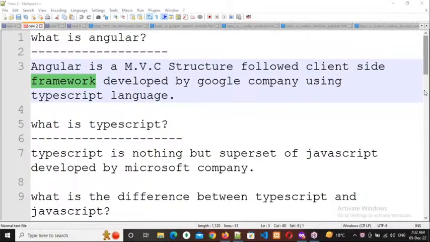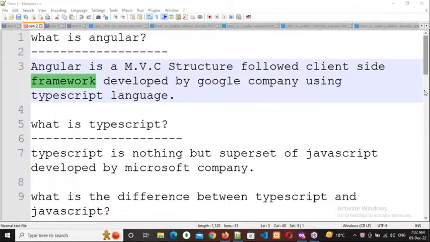So as a programmer, of course, the entire application cannot be done by only one programmer, but as programmers, we need to take care of three things. One is performance, second one is security, and the third one is SEO friendly URLs.